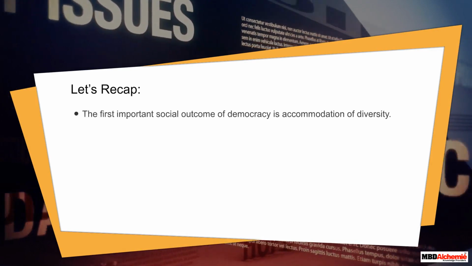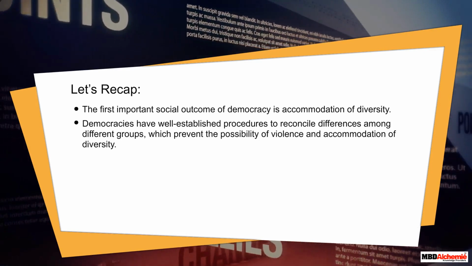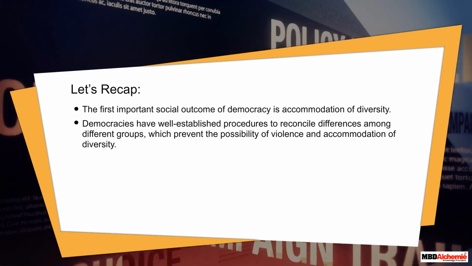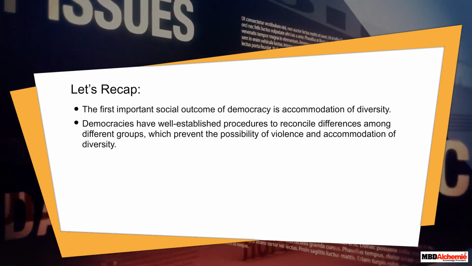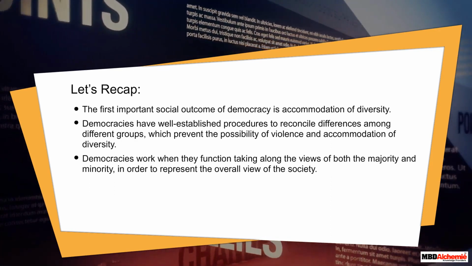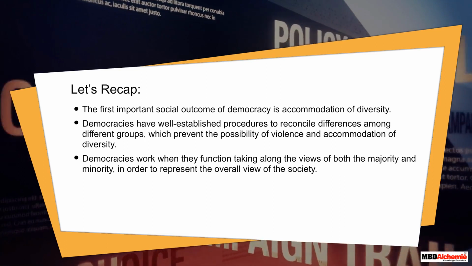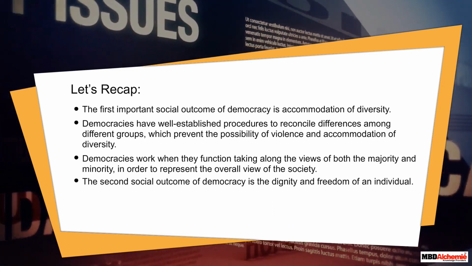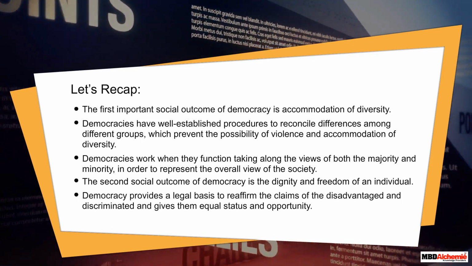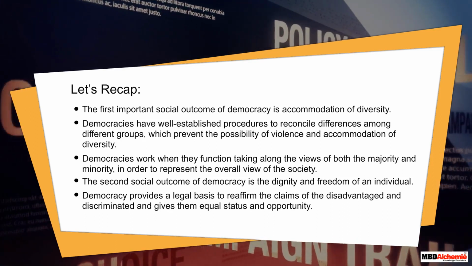Let's recap. The first important social outcome of democracy is the accommodation of diversity. Democracies have well-established procedures to reconcile differences among different groups, which prevent the possibility of violence and enable the accommodation of diversity. Democracies work when they function taking along the views of both the majority and minority in order to represent the overall view of the society. The second social outcome of democracy is the dignity and freedom of an individual. Democracy provides a legal basis to reaffirm the claims of the disadvantaged and discriminated and gives them equal status and opportunity.